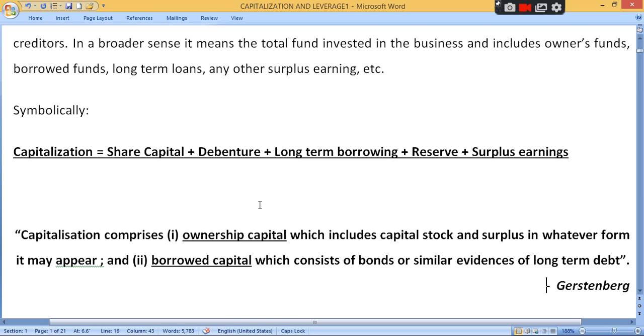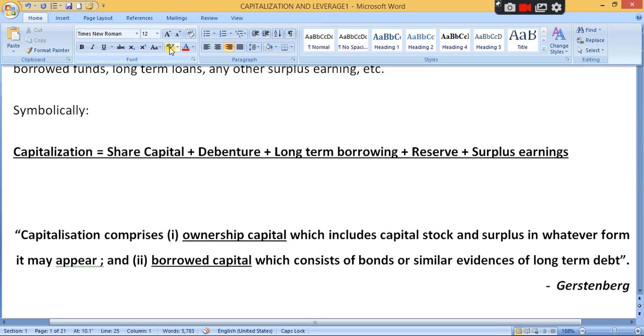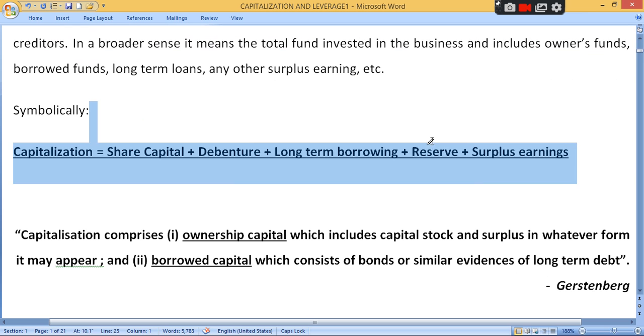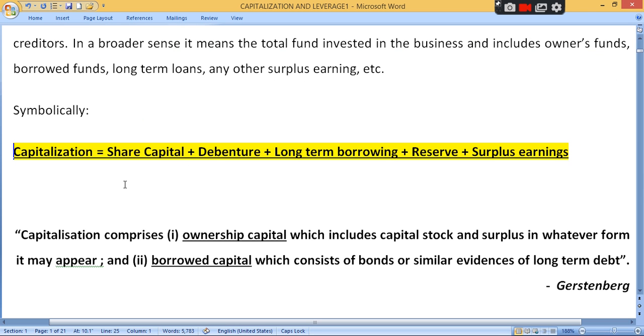Clear? In short, symbolically, capitalization means total capital investment in the business: share capital, clear? Plus debenture plus long-term borrowing plus reserve plus surplus earning. So capitalization means how much total investment you have in your business, what will it be called? Capital investment or capitalization. Clear?